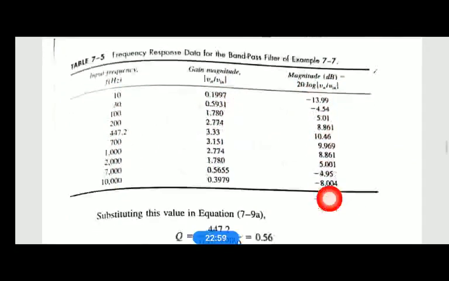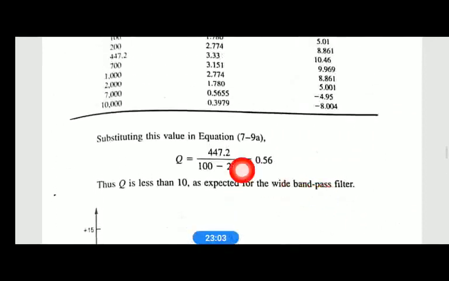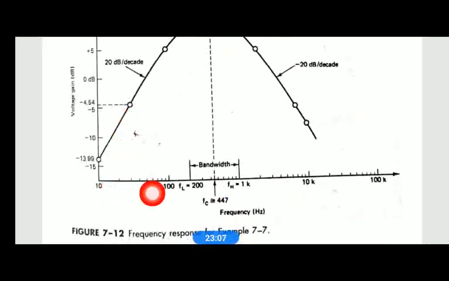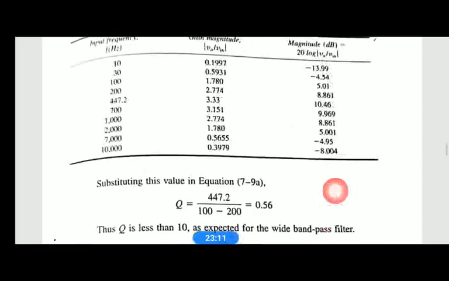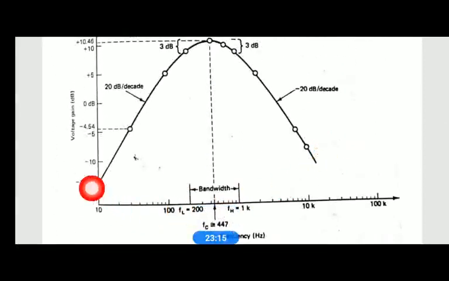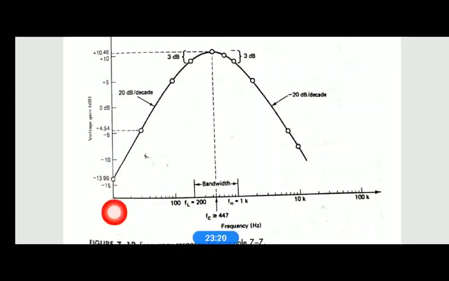For this you have to draw the graph. All the frequencies you take on the x axis, from 10 to 10 kilo, and all the gain in dB you take on the y axis. Here you make a point: for 10 hertz it is minus 13.99 dB.